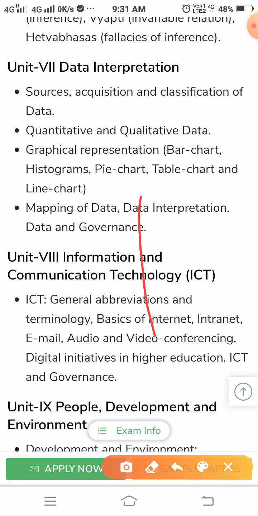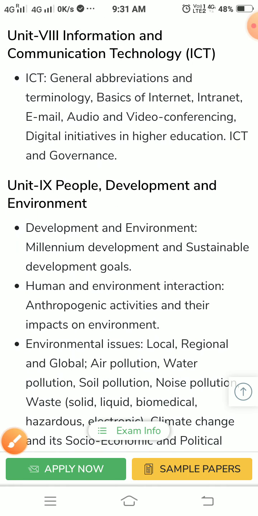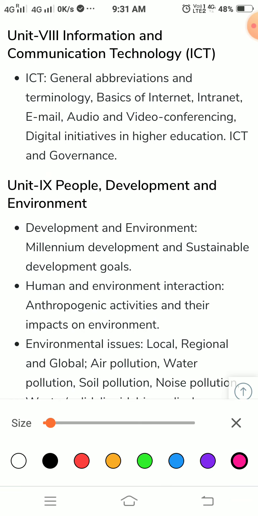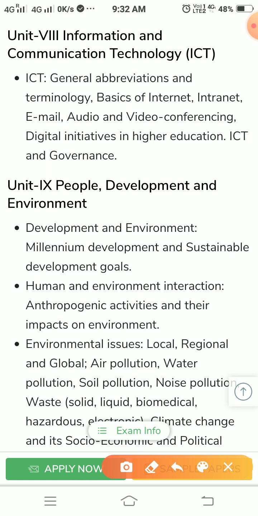Next, information and communication technology. This is a very simple area. If we are new generation students, almost all have some basic knowledge about information technology, so it is not a big issue. See, general abbreviations and terminology, protocols, etc., they will ask basics of internet, email, audio, video, conferencing, digital initiative, and higher education, ICT and governments.